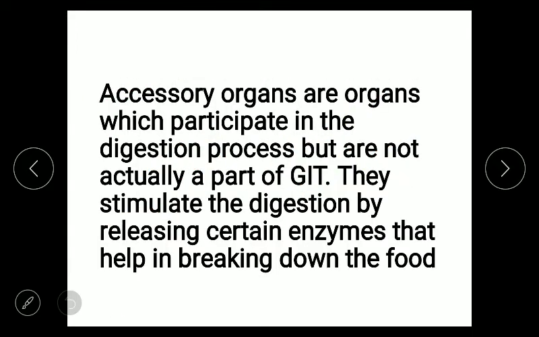Now the accessory organs, or accessory glands, which participate in the digestion process. They stimulate digestion by releasing certain enzymes. So what is the function of digestive glands such as salivary gland, liver, and pancreas? They release certain enzymes that help in breaking down the food.